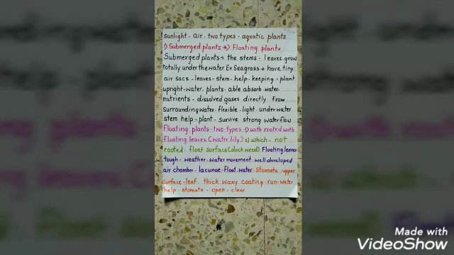Floating leaves are generally tough. They have to face the weather and water movement. They generally have well developed air chambers called lacunae, which help them to float in water. Again I will explain about leaves. Floating leaves are generally tough, and they have well developed air chambers called lacunae, which help them to float.